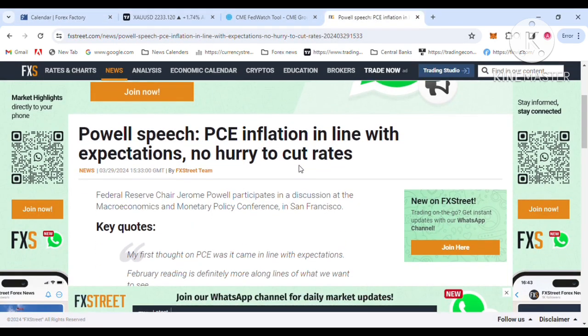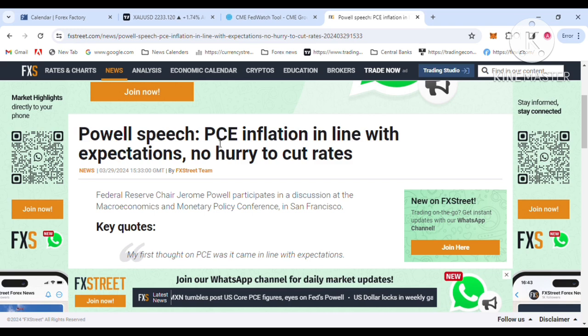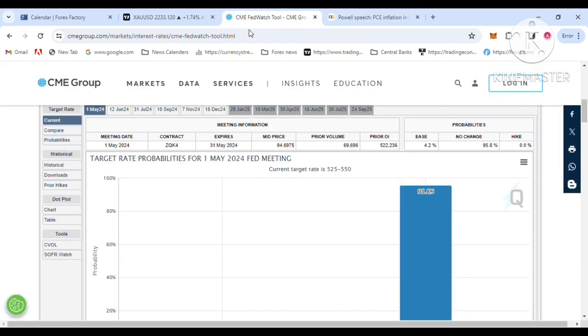Let's see Powell's speech last Friday. According to the FX Street website, in Powell's speech PCE inflation was in line with expectations, with no hurry to cut rates. Powell's speech was last Friday. The rate cut is no hurry. These are hawkish comments from Powell and the Federal Reserve, and this comment will affect dollar demand.